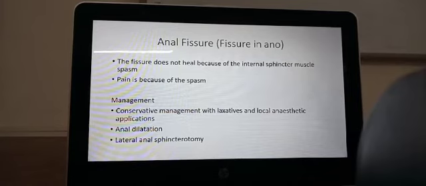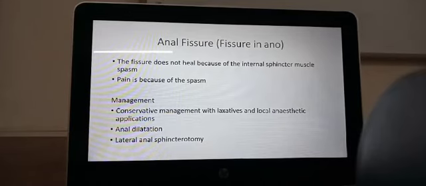The internal sphincter muscle is in spasm, and because it is in spasm, it is painful, and the pain will also make the person go into more spasm. So the anal fissure, the fissure in anus, continues to be there. The management, how do we manage it?